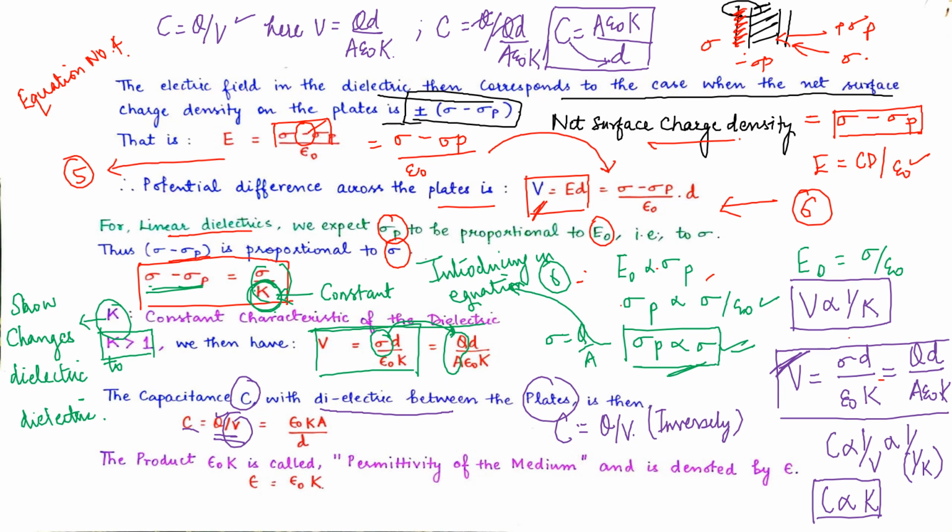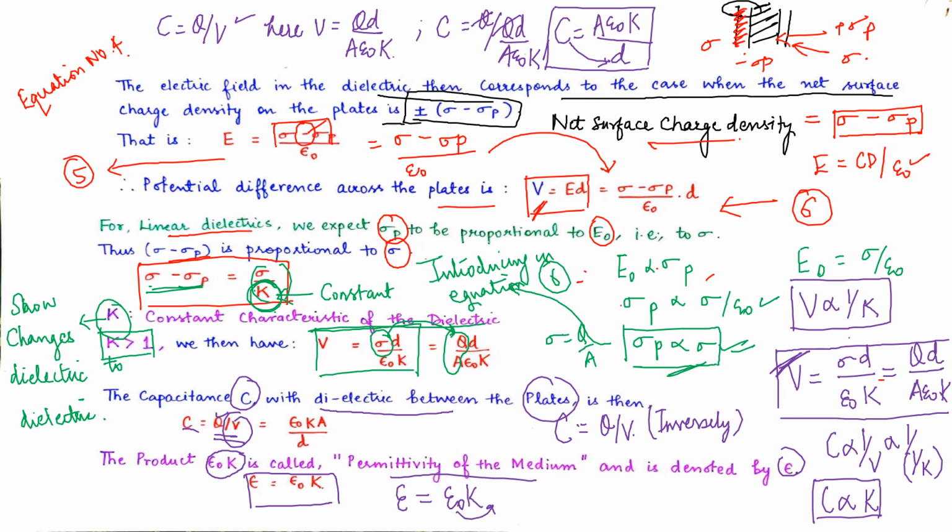It will grow. So the same happens in the capacitance. Separation between the plates is more, capacitance decreases. Separation is less, capacitance increases. Now see over here, the product epsilon naught into K is called permittivity of the medium and is denoted by epsilon. So epsilon is written as this. This is our permittivity in media, which is given by permittivity in free space into dielectric constant.